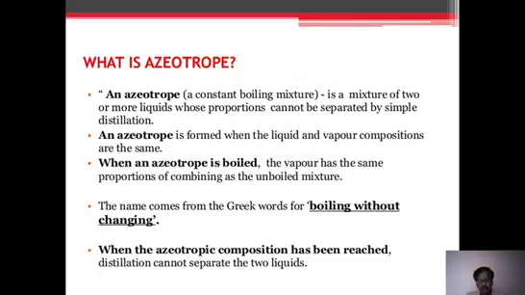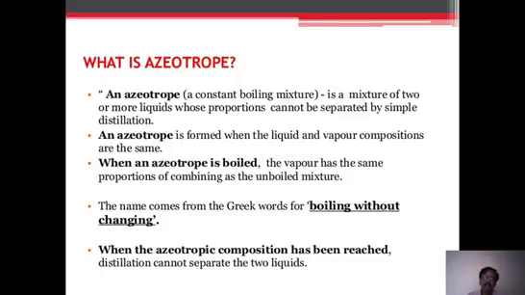That means if you keep on boiling, the same liquid gets converted into vapor, and after cooling it is converted back into liquid. So you cannot separate further. If there is a difference in the boiling points between two liquids, then we can separate them. That is the key idea behind separating liquid mixtures. Even though they are completely miscible, we can separate them if and only if they have different boiling points. But when azeotropes form, the liquid and vapor proportions are the same. That is called a constant boiling mixture, a mixture of two or more liquids whose components cannot be separated by simple distillation.